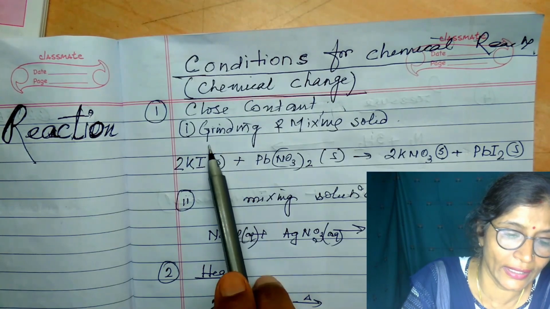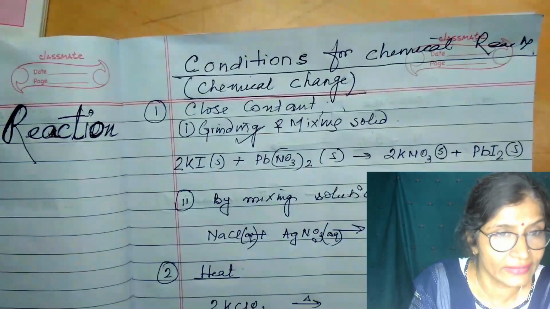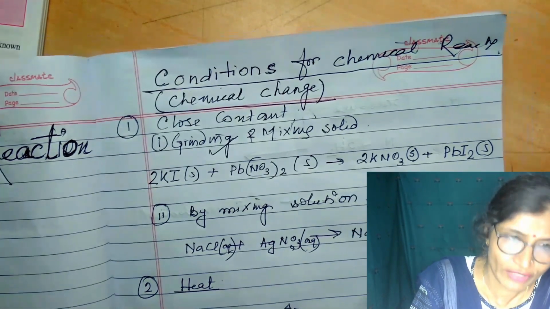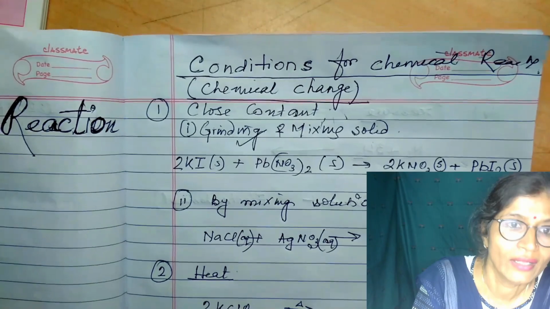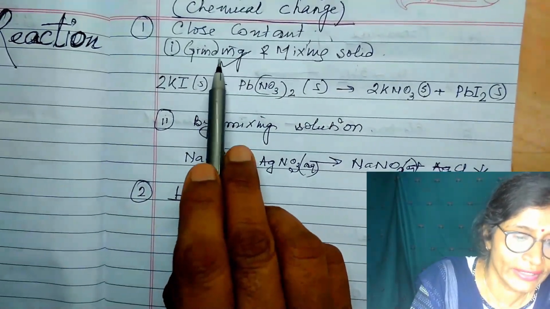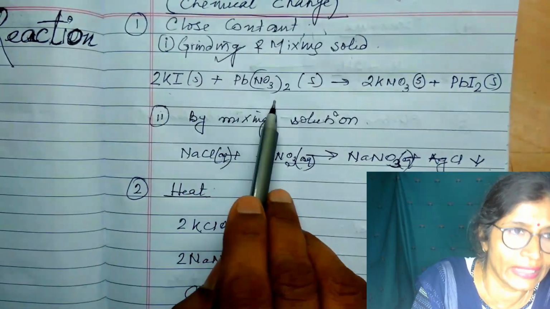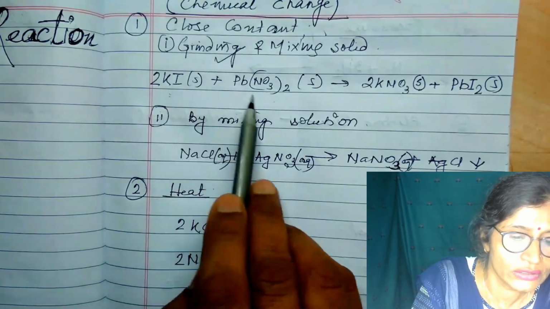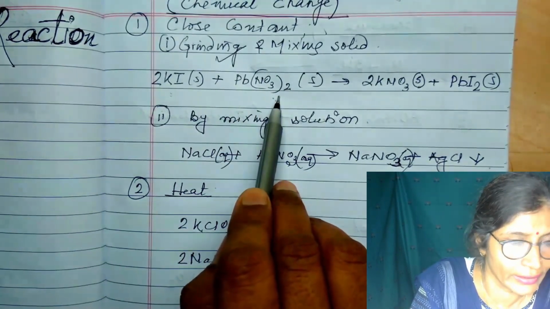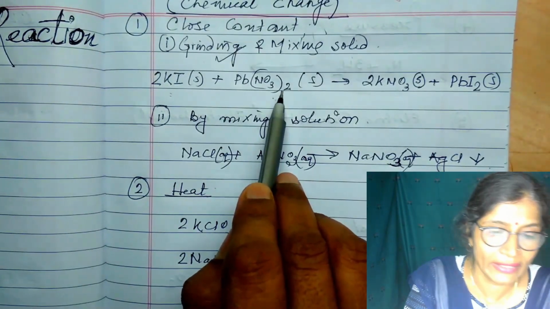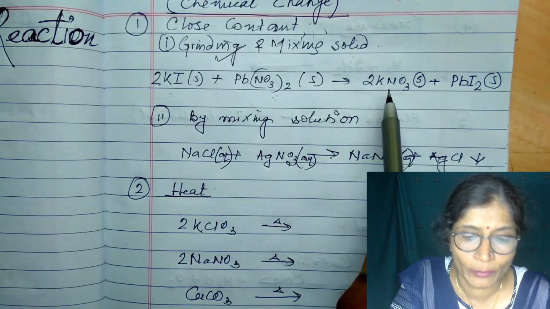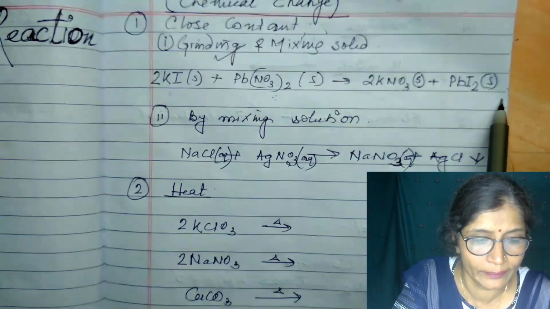First they are ground and then mixed together, because grinding makes the particles smaller and increases the surface area. When the surface area increases, the probability of collision is also maximum. For example, potassium iodide and lead nitrate react with each other only when they are in close contact. When they are brought together by grinding, they react and give potassium nitrate and lead iodide.